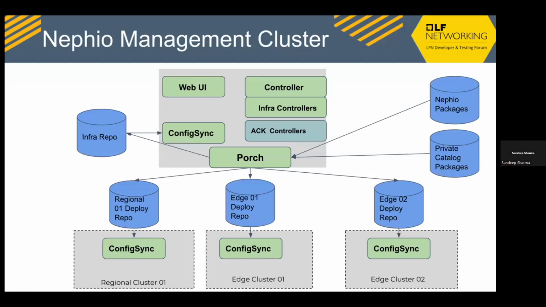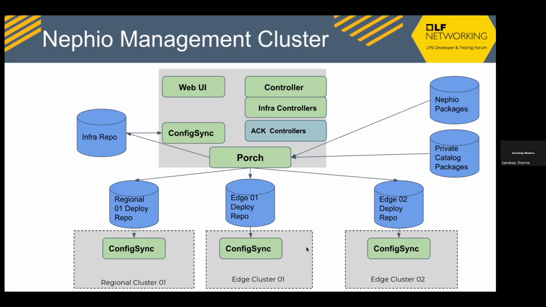The demo will demonstrate the infrastructure automation followed by workload automation. What we will see is that the user specifies two intents at a high level. One intent will result in the creation of the infra, and the other intent will result in the creation of the workload. The example workload application is the caching DNS application. That base package of the caching DNS application is also present in the catalog repo.